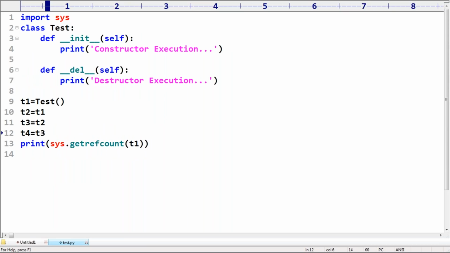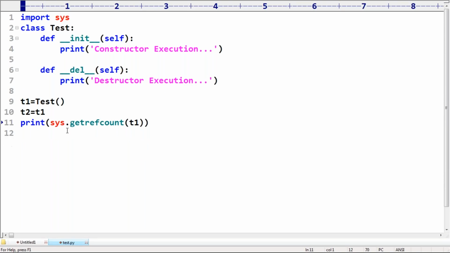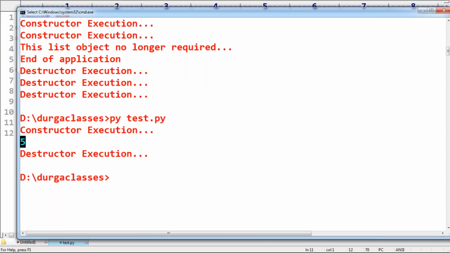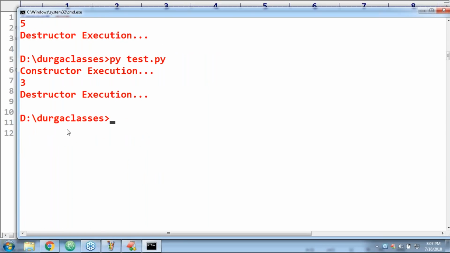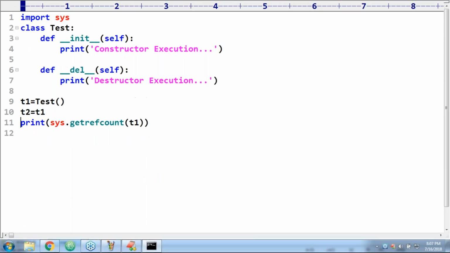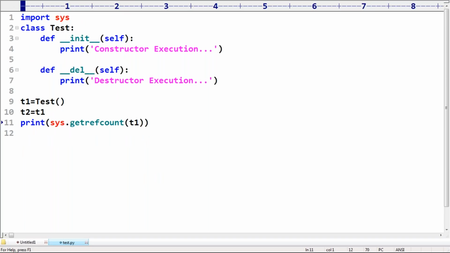Is it possible to know how many references there are for our object? Suppose I remove these 2. Then how many references are there? If I remove those 2, only 3: T1, T2, and internally self. That's all. Once that count is 0, immediately we get that the object is eligible for garbage collection.